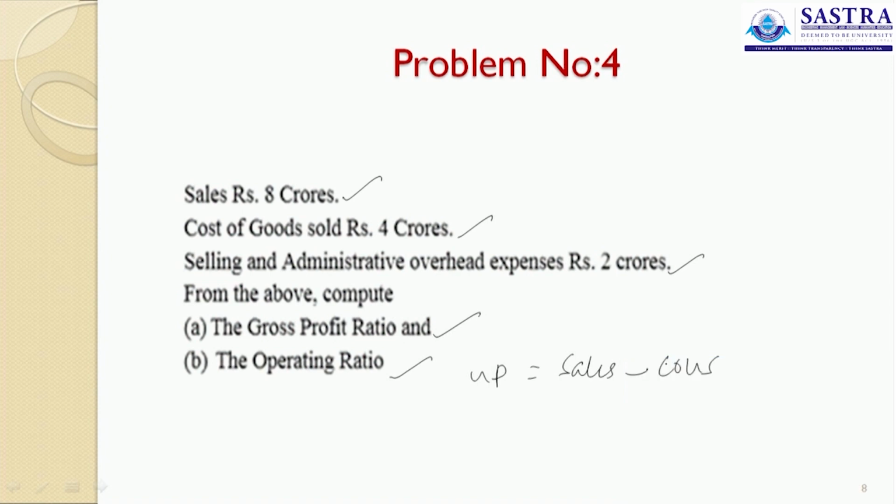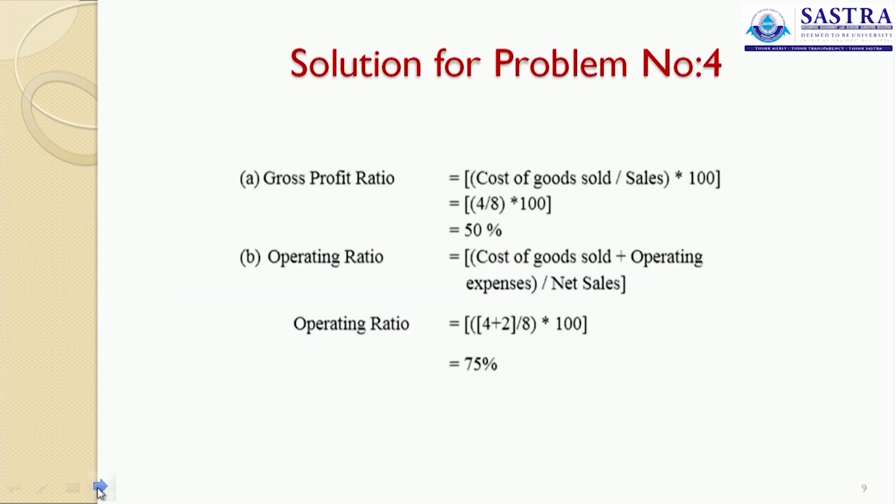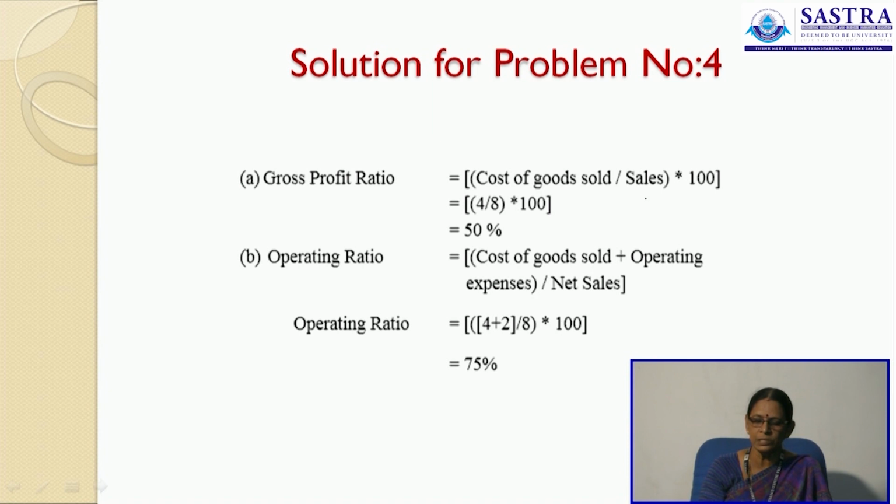Now, what is your operating ratio? Operating ratio is said to be cost of goods sold plus your selling and administration expenses. This is the way in which you are going to calculate. See to it, cost of goods sold divided by sales, 4 by 8 into 100, is 50%. Operating ratio is cost of goods sold plus operating expenses divided by net sales. Then we have 75% as operating ratio.